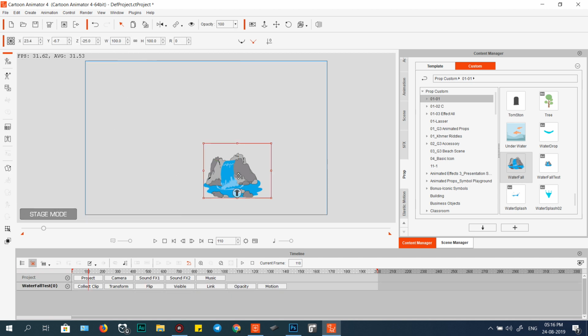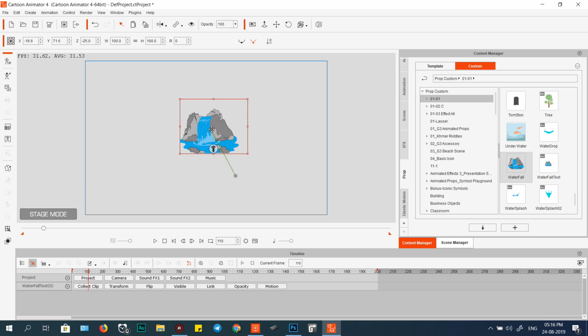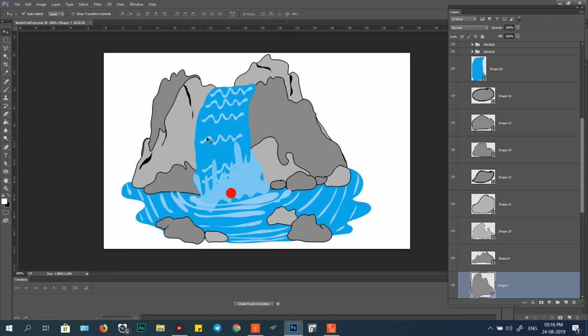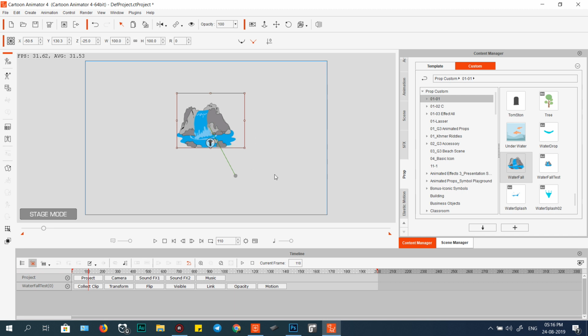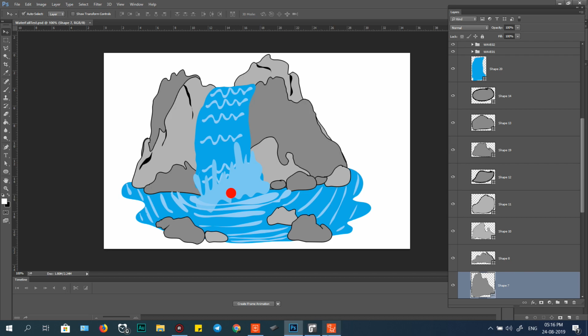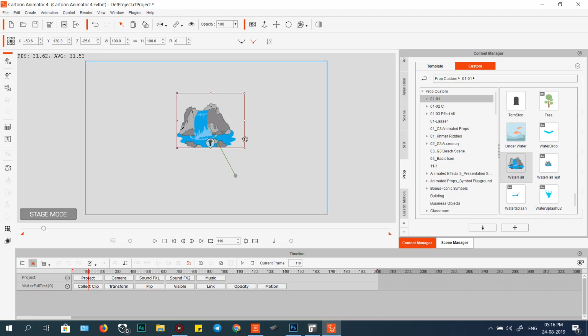Okay, delete one. It's up to you, if you like a vector, you can import vector one by one, but I think this one is good. I mean we can test from Photoshop to Cartoon Animator, testing everything that we think we can import, or something like that, we can test like that. Okay, I hope it helps you.